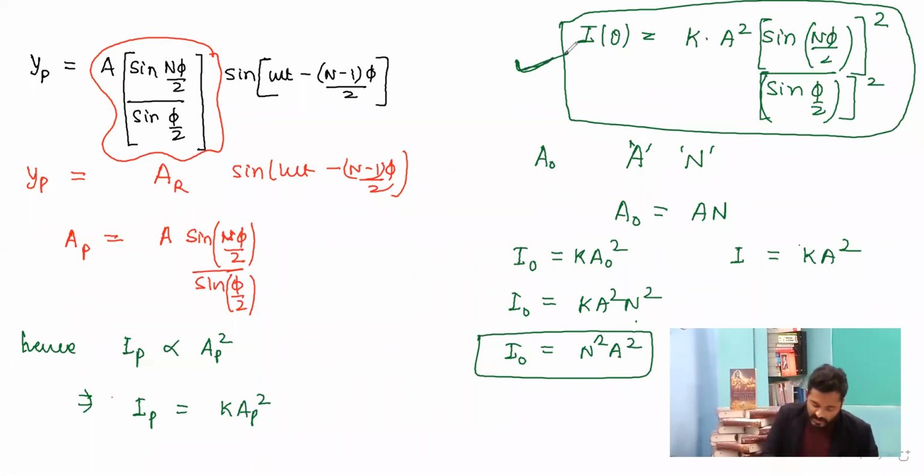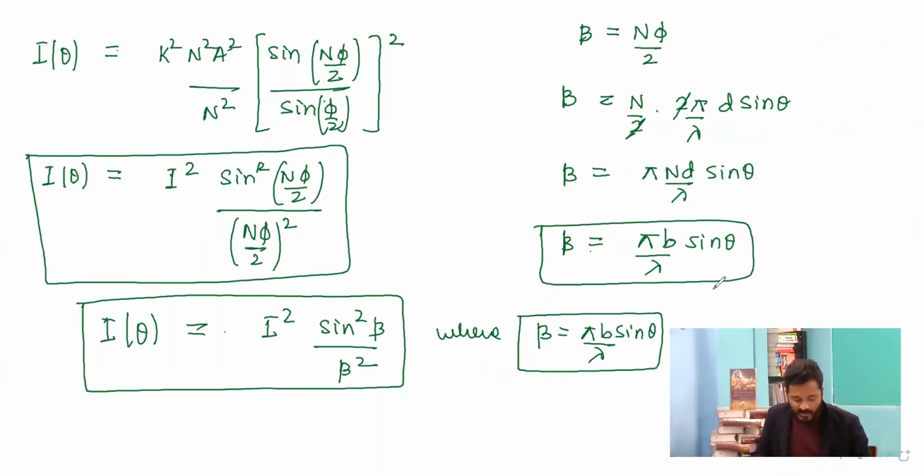This was also done in the previous case when I introduced the analysis of interference due to the single slit. We said that if A naught is the amplitude of the incident wave and A is the amplitude of each of the secondary sources, then we can write A naught is equal to n A, and then the intensity expression can be expressed in this way. So over here we have written it in this particular manner. This is the expression that we have now in the majority of textbooks.